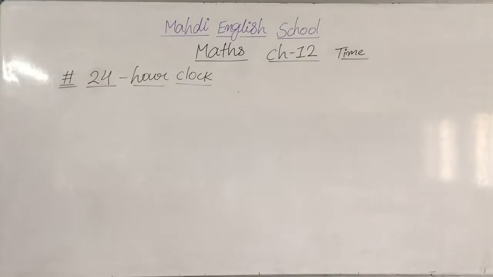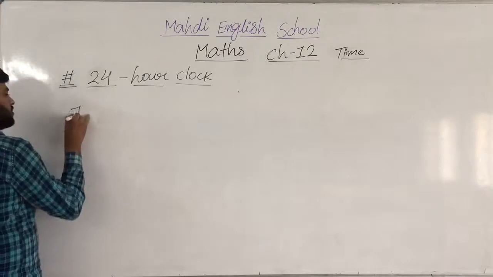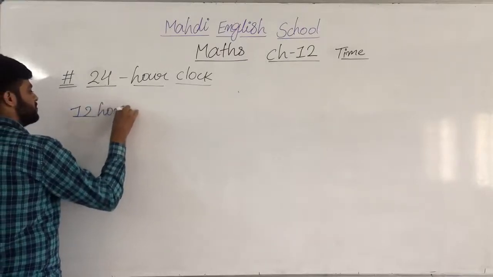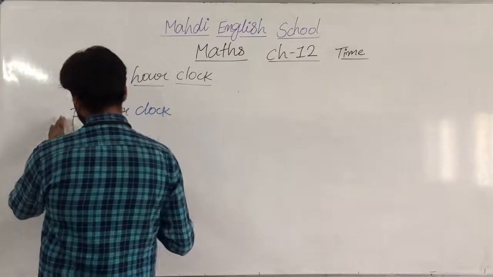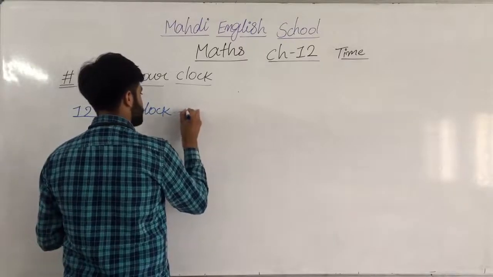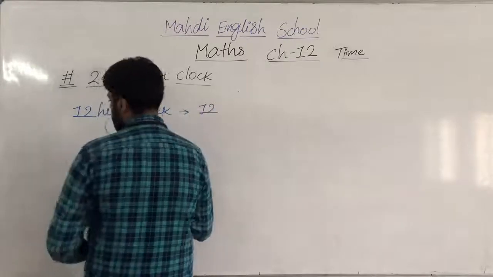And then after that, my dear students, we are going to start the concept of the 24-hour clock. So now I am going to start here. 12-hour clock: 12 midnight.